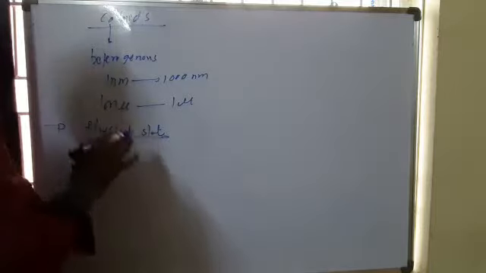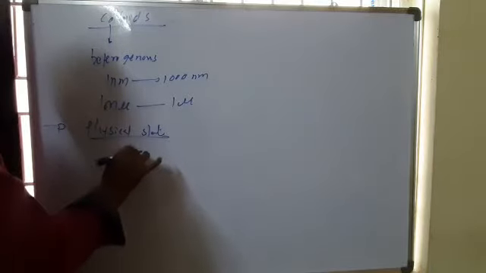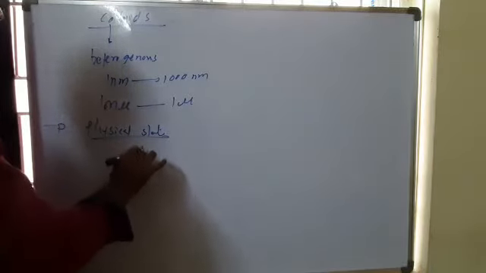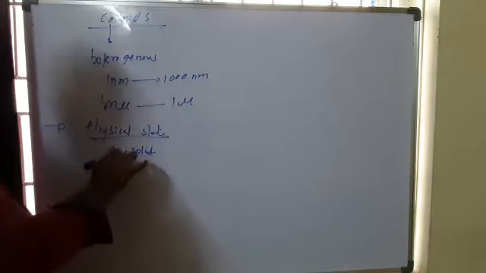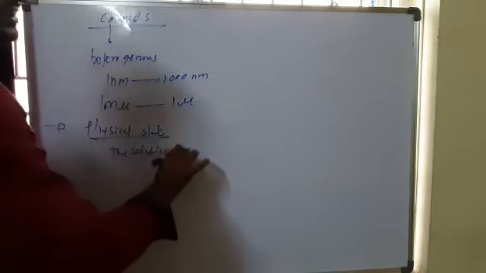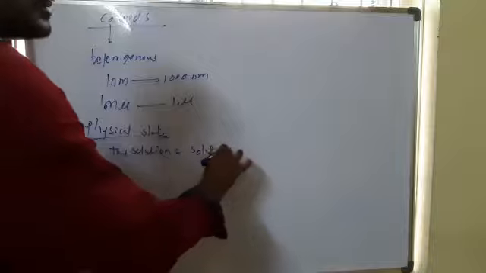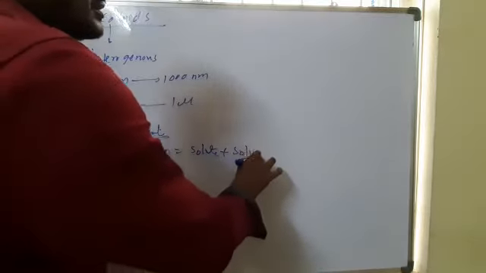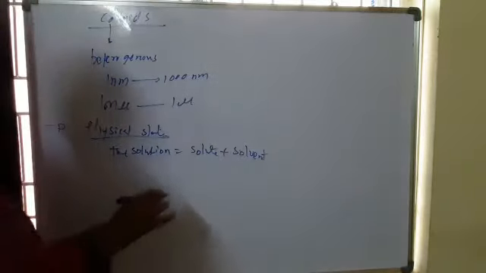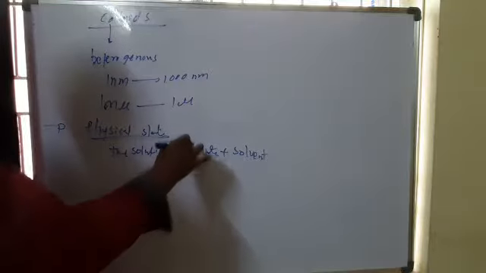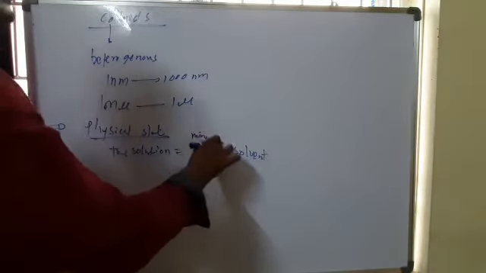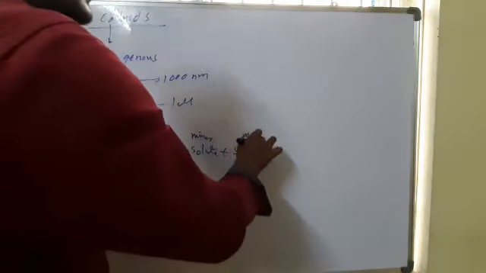In true solutions, there is a solute plus a solvent. The solute is the minor quantity and the solvent is the major quantity.